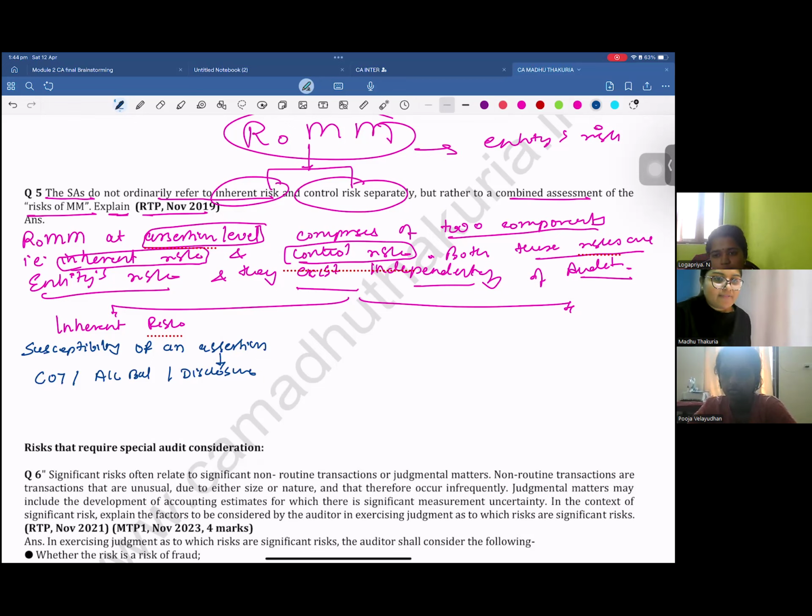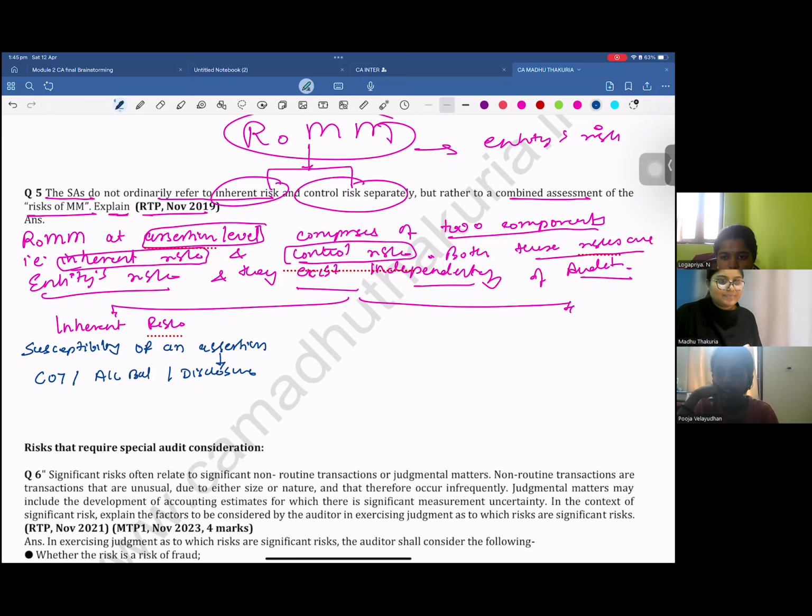Like for example, if I tell you that this iPhone is mine, I'm trying to make a claim that I own this phone. Any risk and reward related to this phone is mine. If I tell you that this phone is of 50,000 rupees, I'm trying to give you the valuation of it. If I'm showing you this phone at this moment, I'm trying to show you that this phone exists as on today, on 12th of April. So this existence, rights, and the valuations are nothing but the assertions that your client is making.